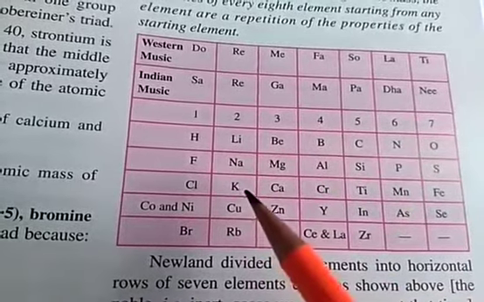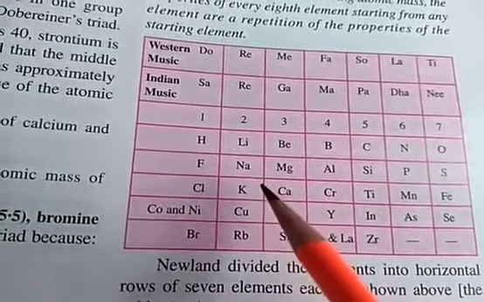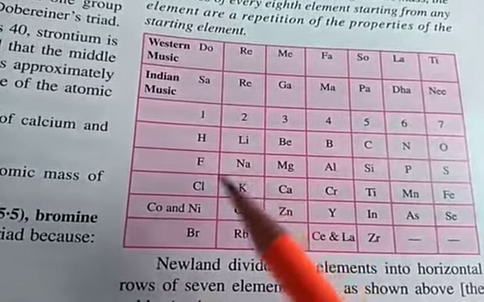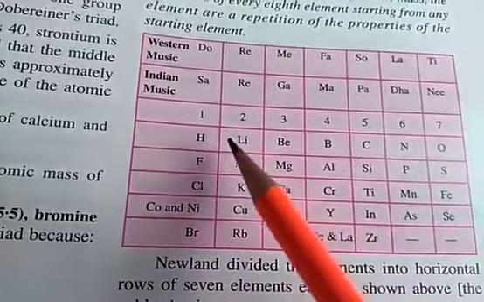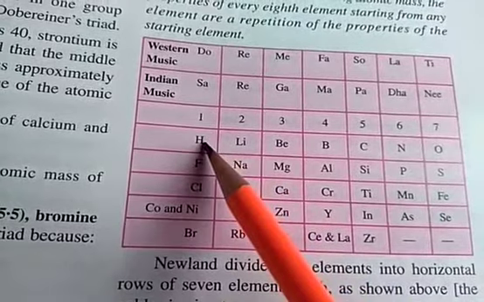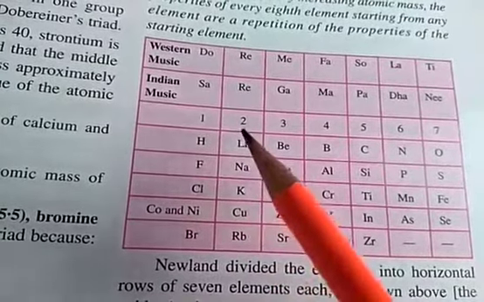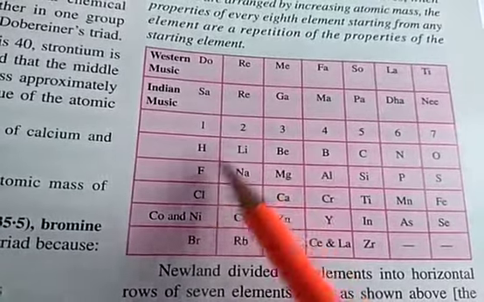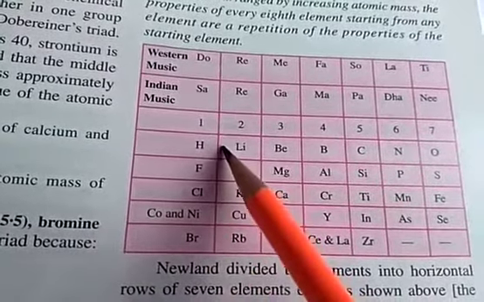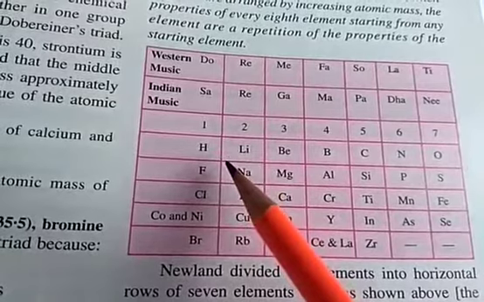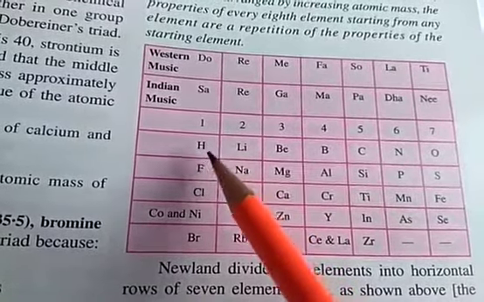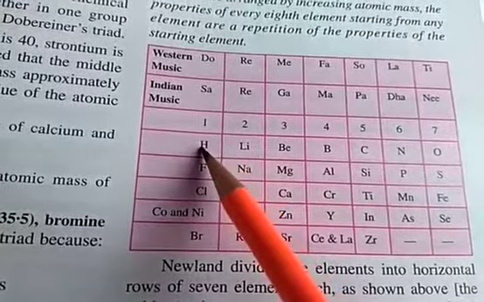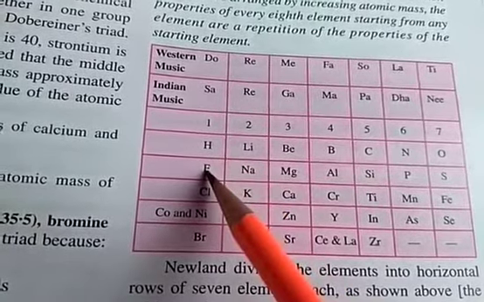And students, pay attention here that later on we found some more elements. One example I am giving is the noble gases. You know, after hydrogen the next one is helium, but helium is missing over here because it was not found at that time. If I consider helium over here, then this law of octaves will not remain a law of octaves, because if I start from hydrogen, then fluorine will be in the 9th position.